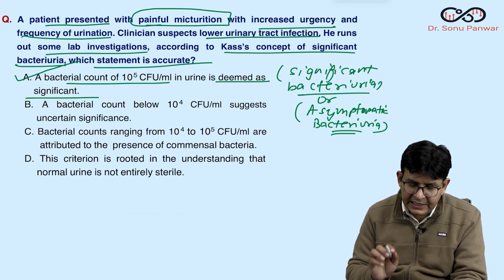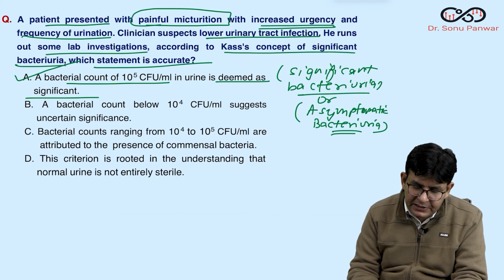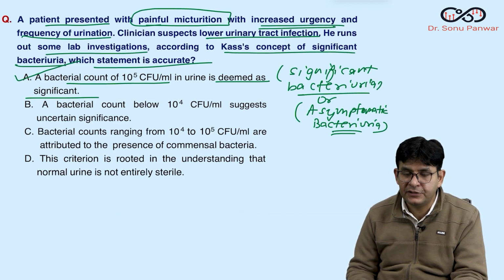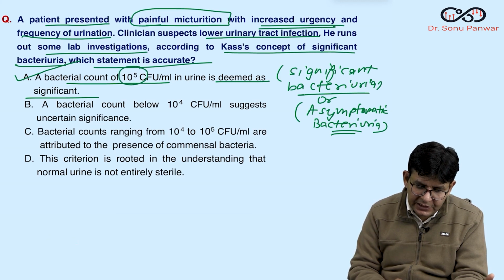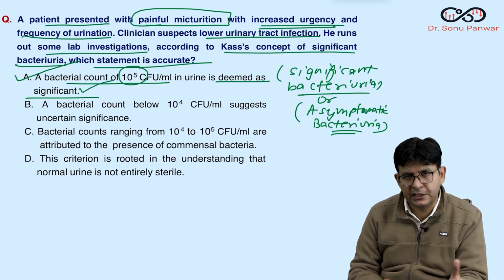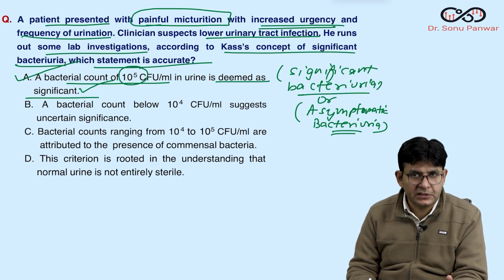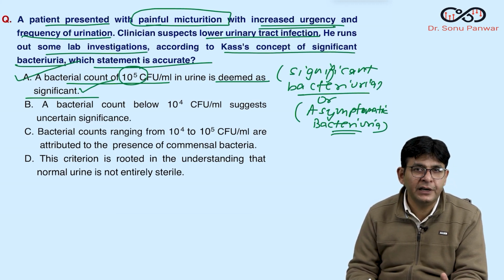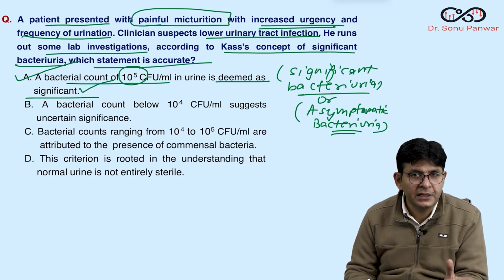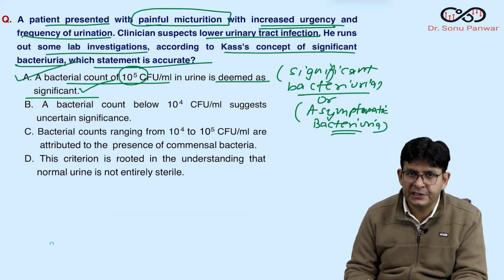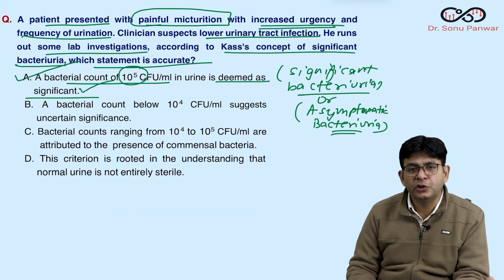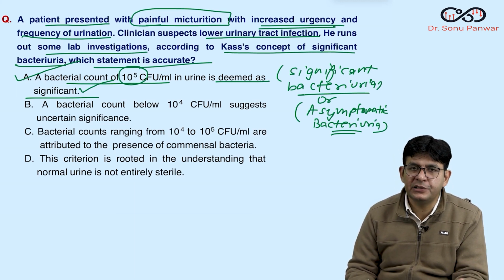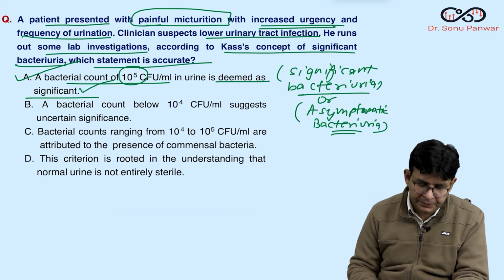But what you can say here safely is that the person is having the features. So you can't say it is asymptomatic, but the statement that more than 10 to the power 5 CFU is deemed as significant is right for sure. Even in those patients who don't have urgency, frequency, or painful micturition, you can say very confidently they also should be treated because they will be getting this UTI infection very soon. You got my point? Okay.